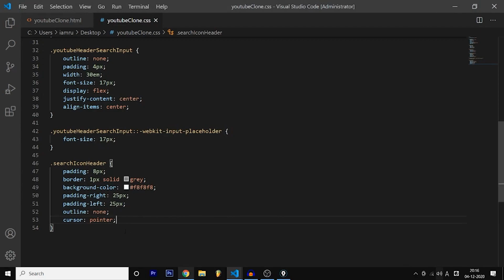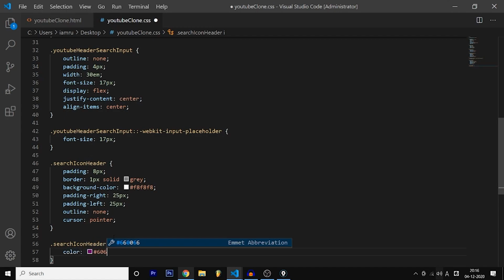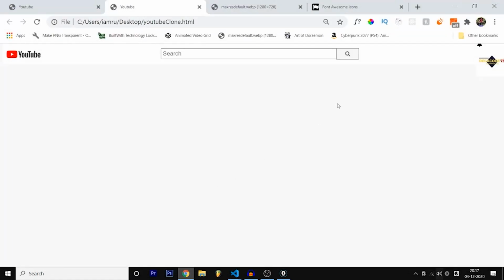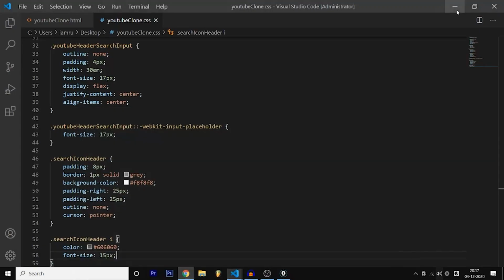After this, we have dot search icon header. Inside that we are going to have i, and color is going to be 606060. No, I guess it's wrong. 060. Yeah, this is the hex code. And after that, we have the font size to be 15 pixels. So this is the search icon. Now this is huge, and the color also changed. So that is it.